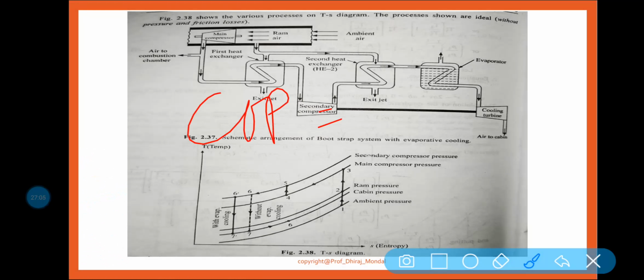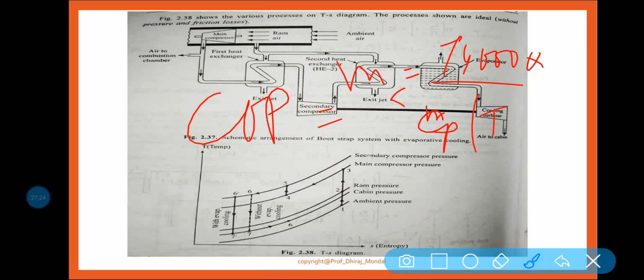So now here COP, same process, same formula. What we can write here, the mass flow rate is equal to 14,000 Q by Cp delta T. Delta T means your T6 minus T8 minus T7 dash.